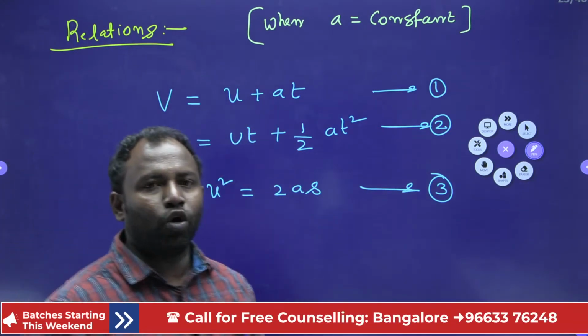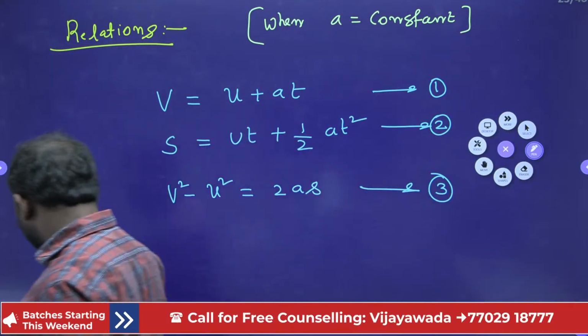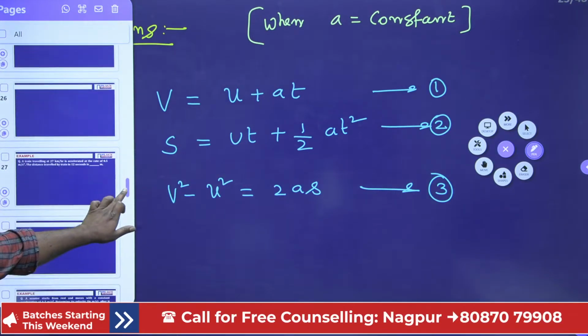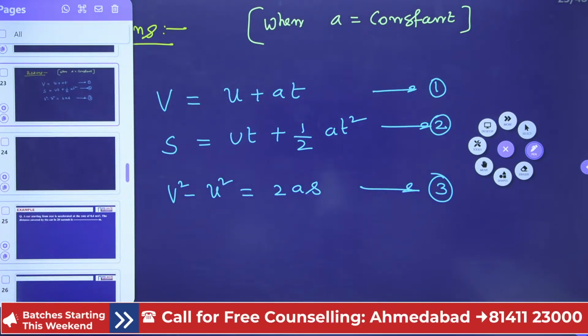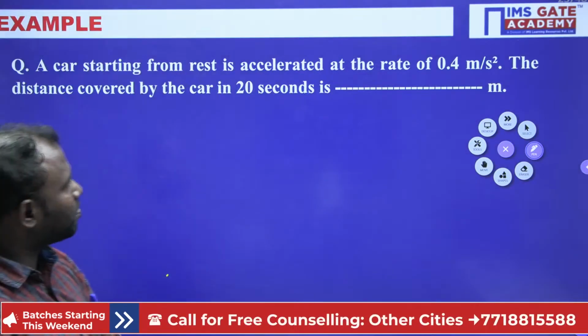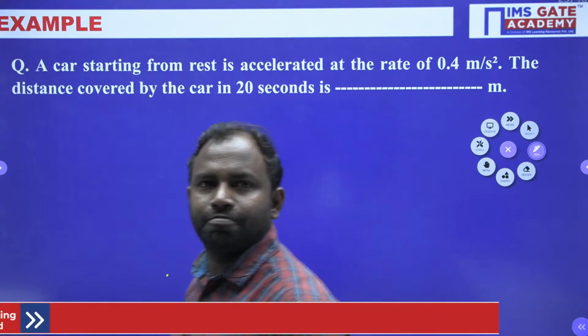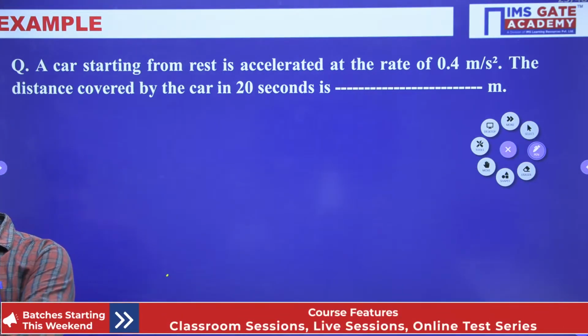So I hope everybody understands. Now let us solve problems related to uniform acceleration. Have a look at this problem. I'll give you 1 minute to try to solve it, or else I'll solve this one this time and next time you have to solve.